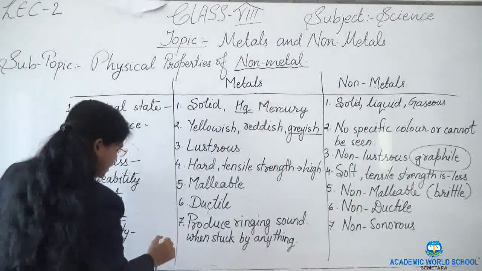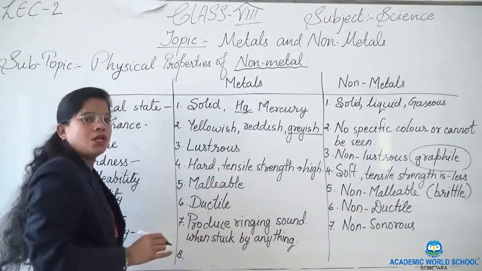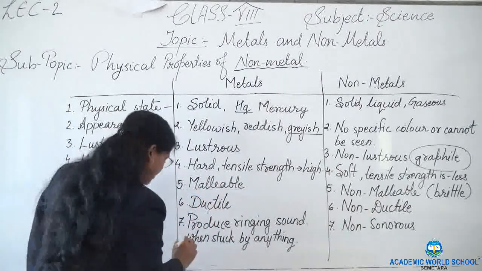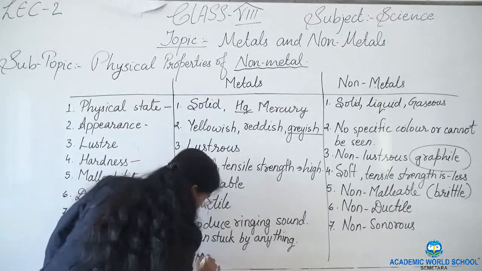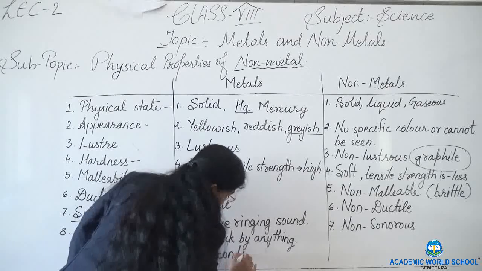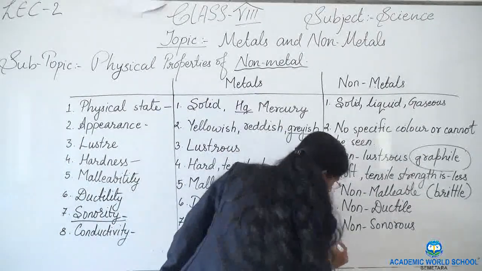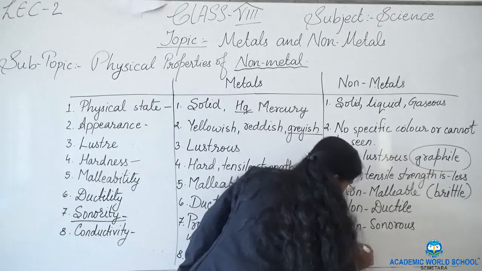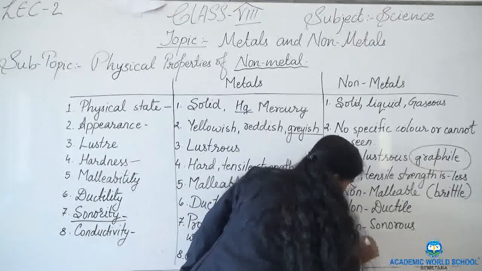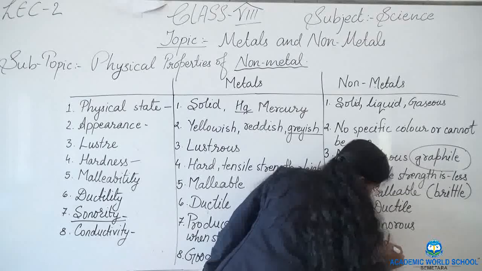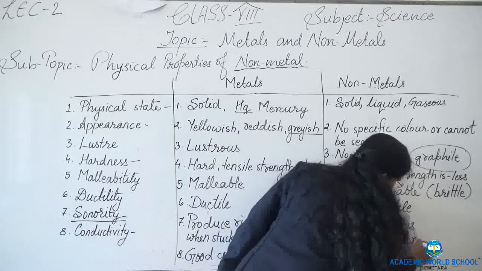The last property is conductivity. Mostly all the metals are very good conductors of heat and electricity. But non-metals are bad conductors of heat and electricity.